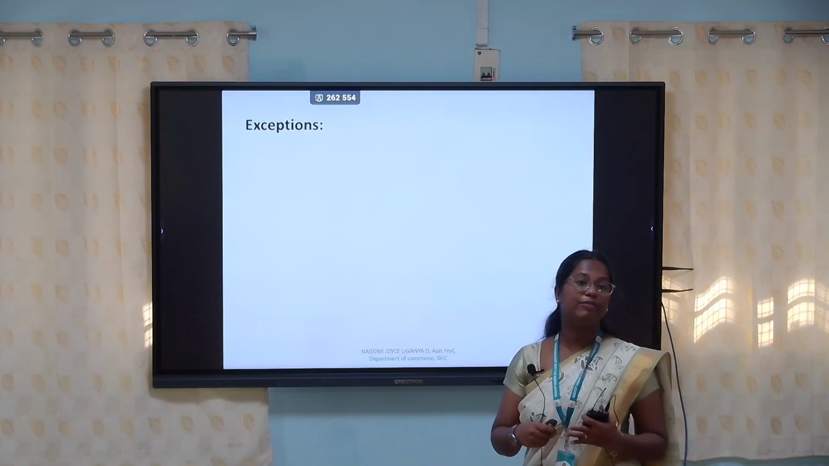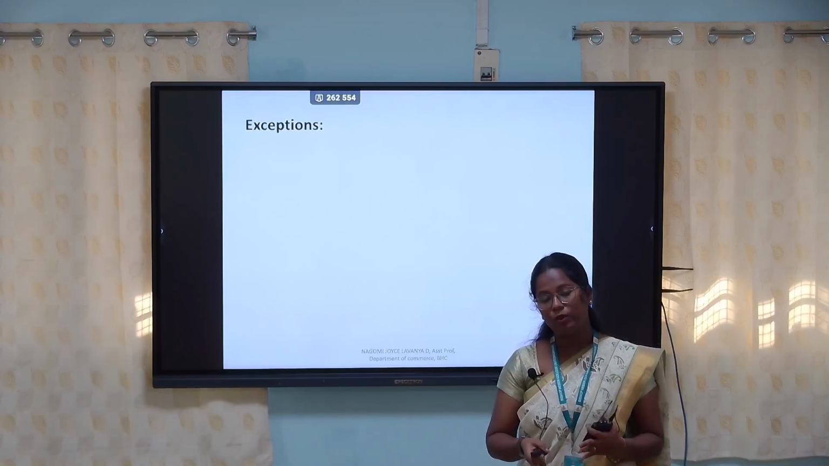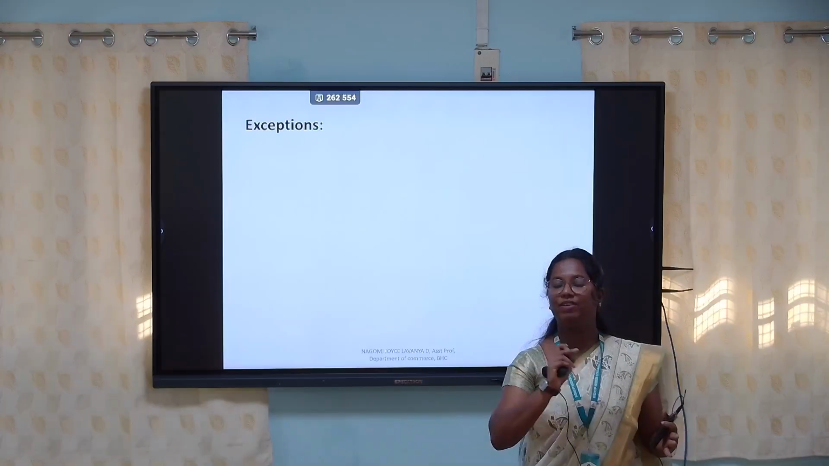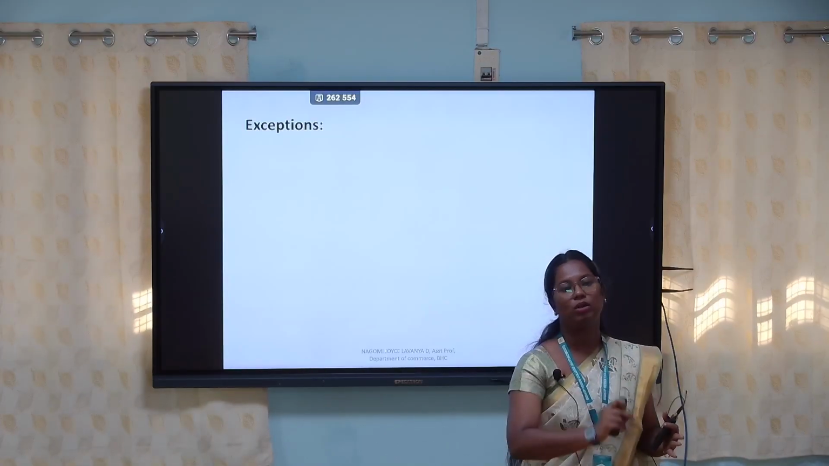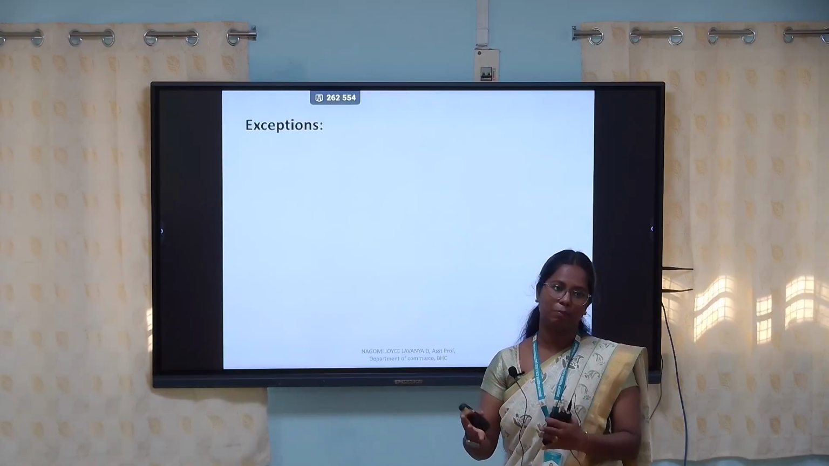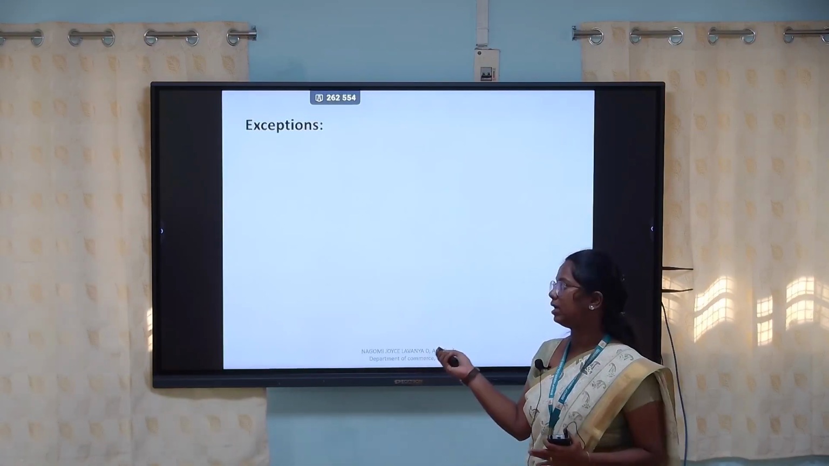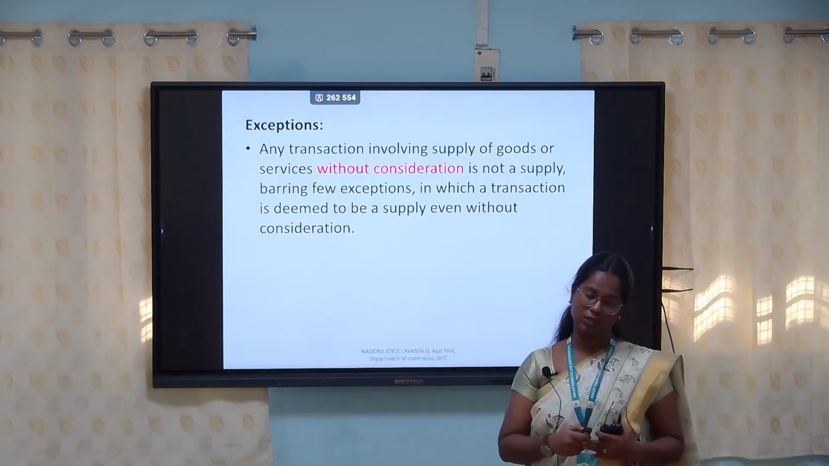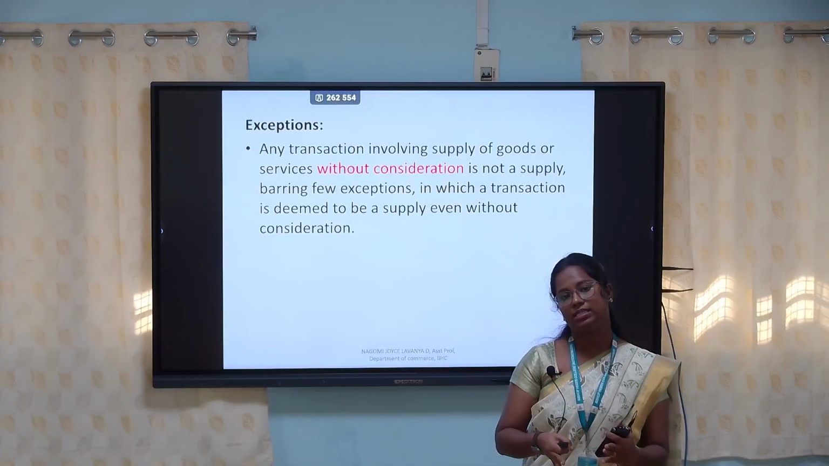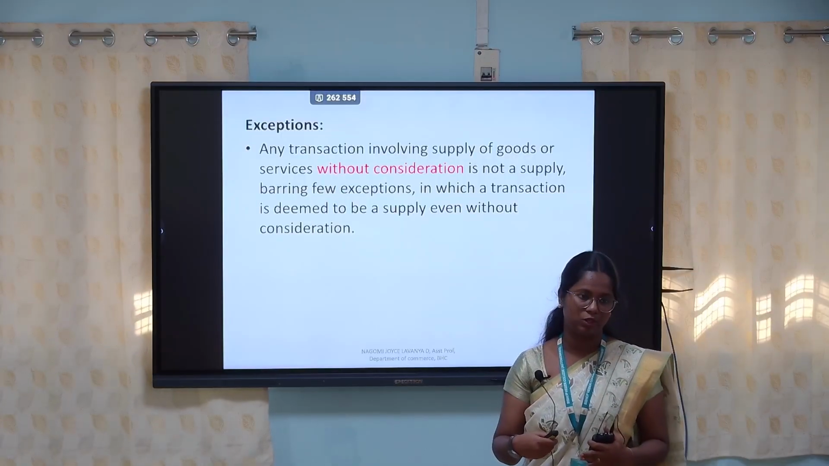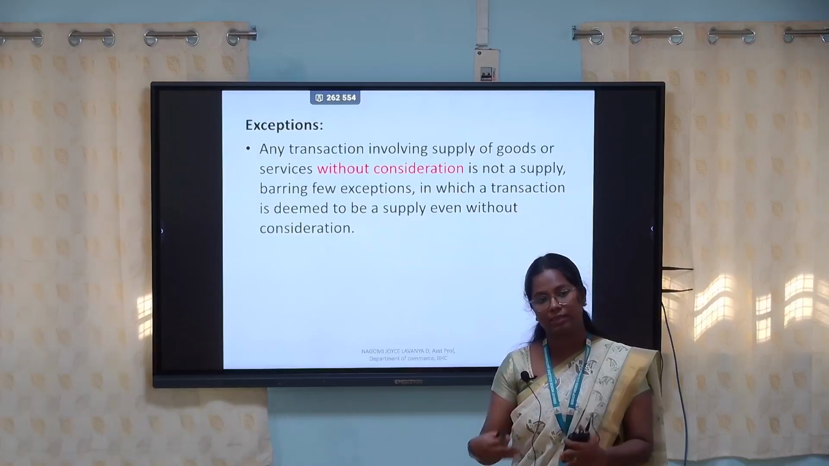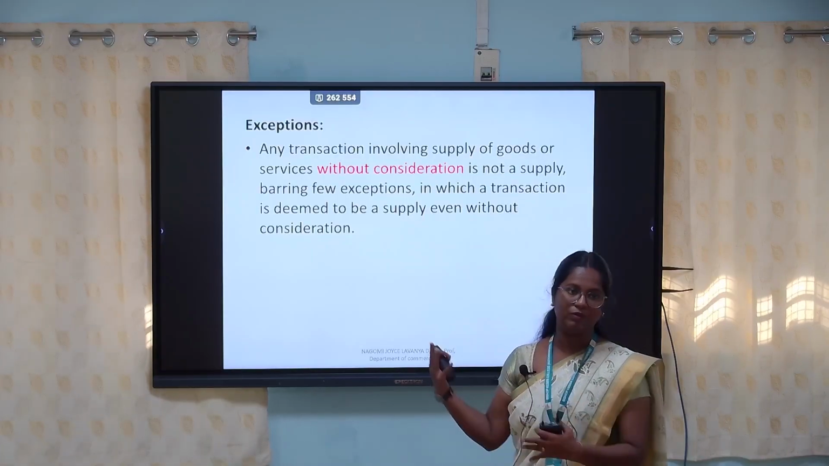And also here we have the exemption. Even though we have 6 parameters according to which we call it a supply, still we have exemptions. Even without all these 6 parameters, sometimes we will call a certain transaction a supply according to GST. The exemptions are, first, even without consideration. First I told you, only when there is a consideration we will call it a supply. But here there are some exceptions. Even without consideration we will call it a supply according to GST. In detail we will discuss.